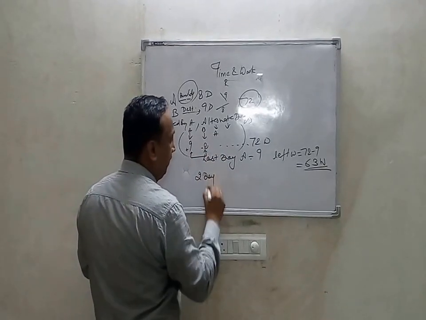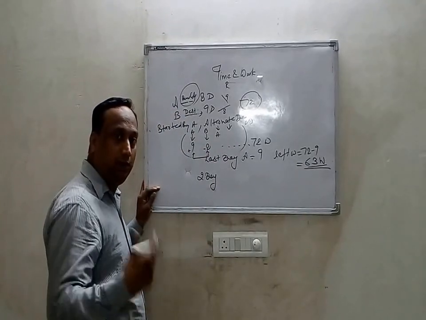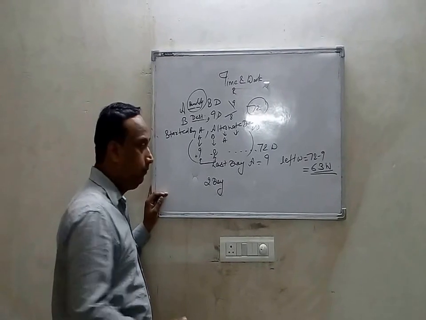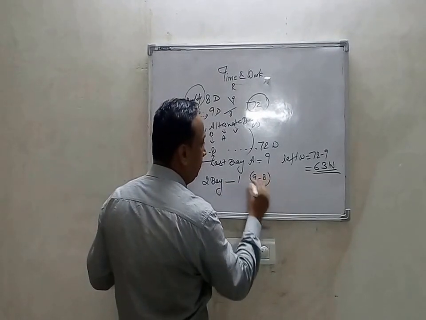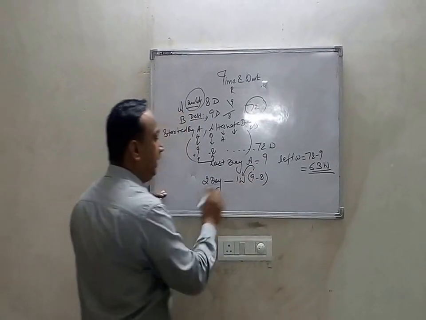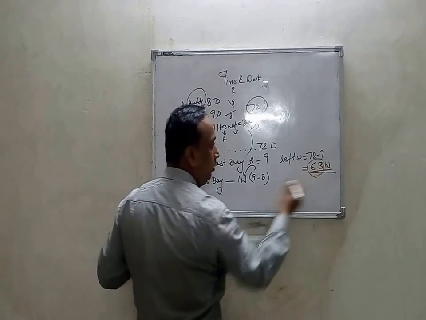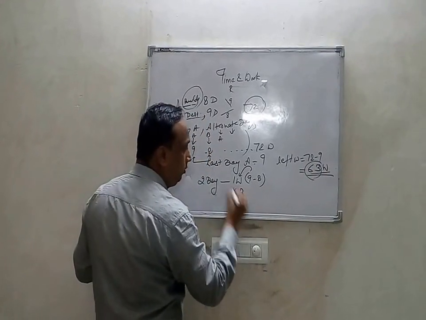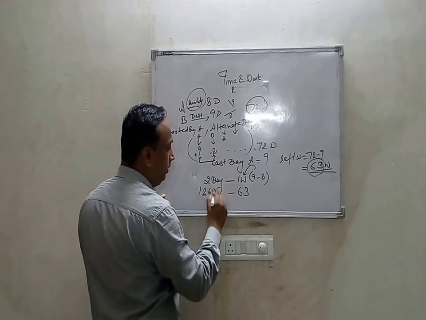On every 2 days, how much work is getting done? That is 1, because 9 minus 8 gives 1. So 1 amount of work is getting done in 2 days. So 63 amount of work will be done in twice of that, 126 days.